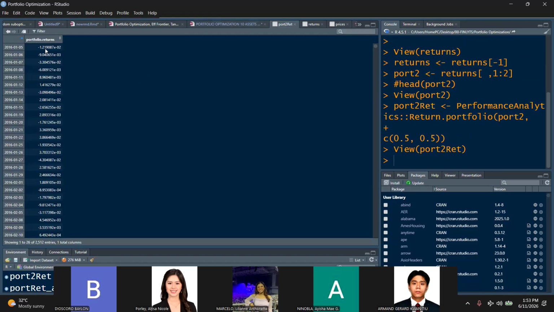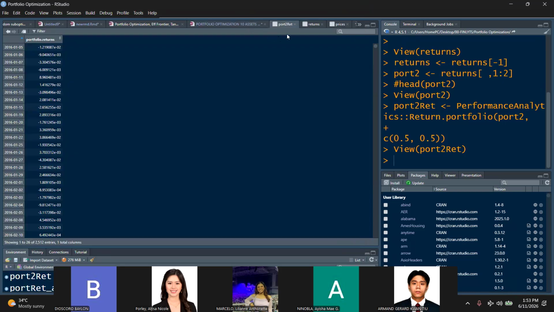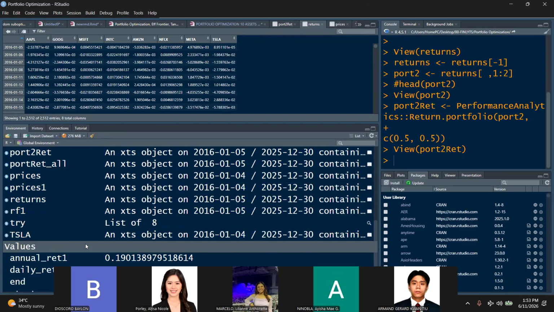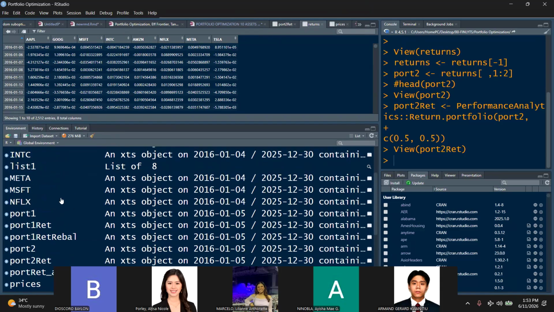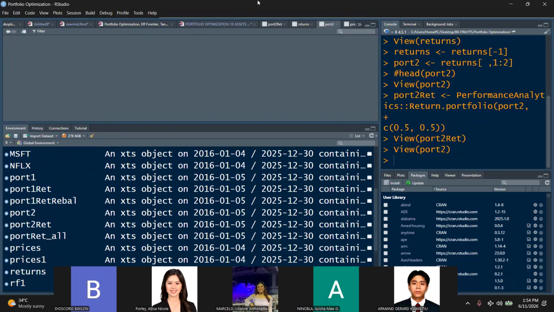There you go. Notice now that there's only one column. Why is that so, class? Why is there only one column? Let me just flash port 2. Portfolio 2 here.